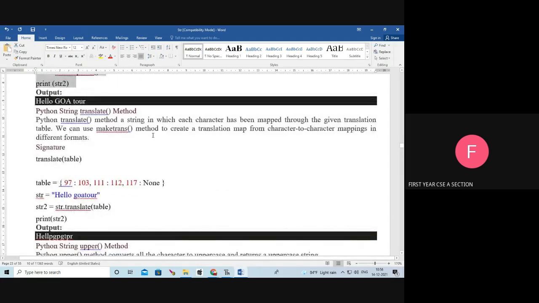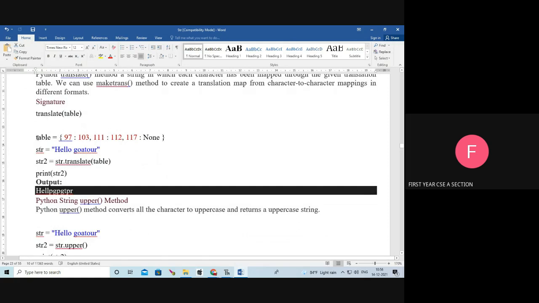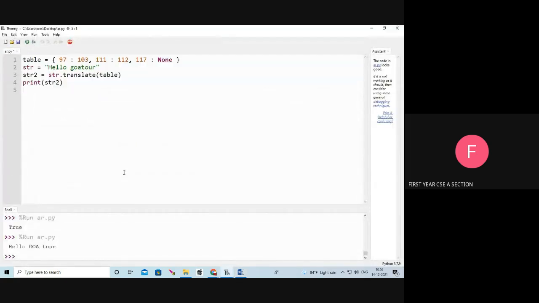Next, translate function. It is used to translate the characters. For example, see table. str dot translate of table.